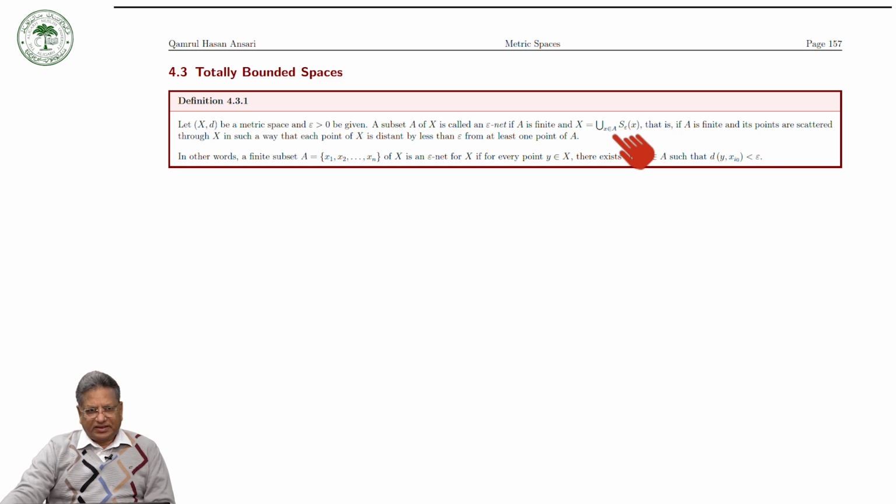In other words, a finite set A whose elements are x1, x2, ..., xn of X is called an epsilon net if for every point y in X there exists an element xi naught in A such that the distance between y and xi naught is less than epsilon.